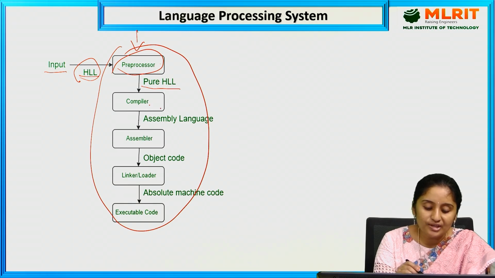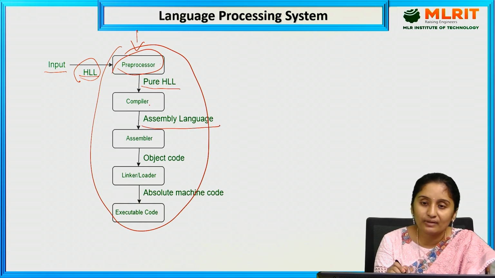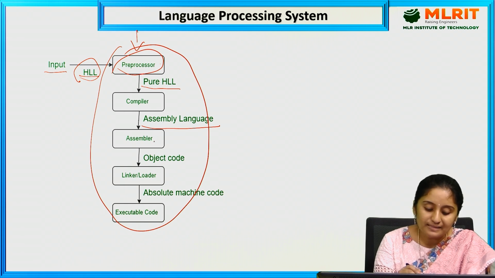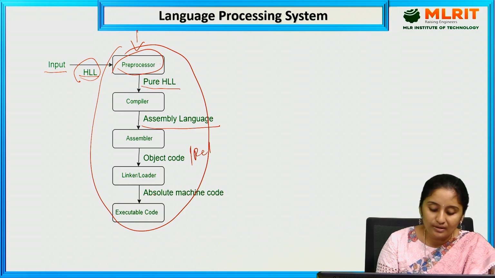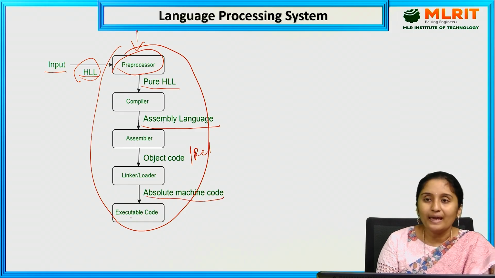The compiler generates the output as assembly language, and this assembly language is given as an input to the assembler. The assembler generates the output as an object file, which we can also call a relocatable object file. That is given as an input to the linker or loader. The linker or loader generates the absolute machine code. This absolute machine code is given to the executable file.